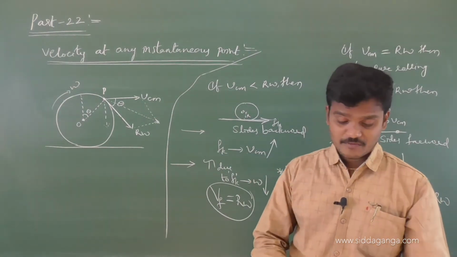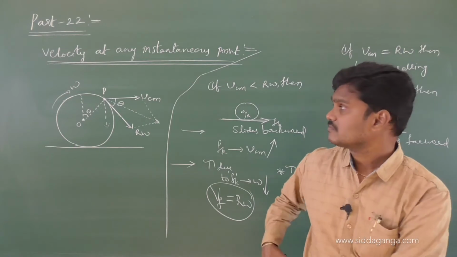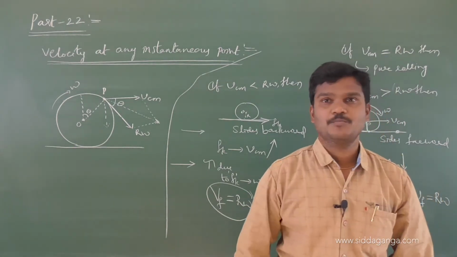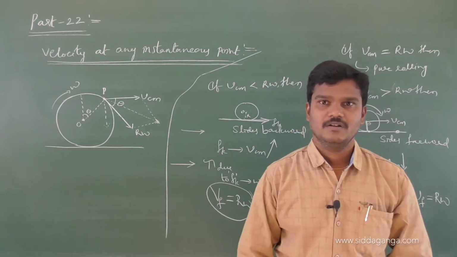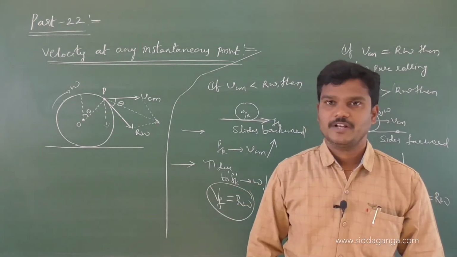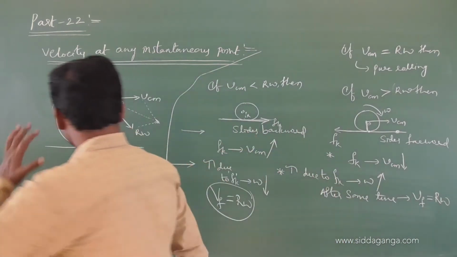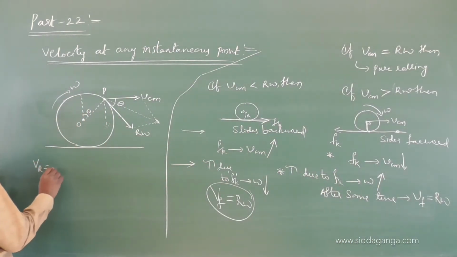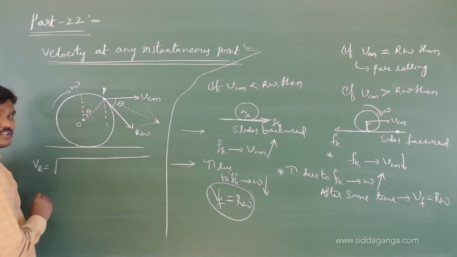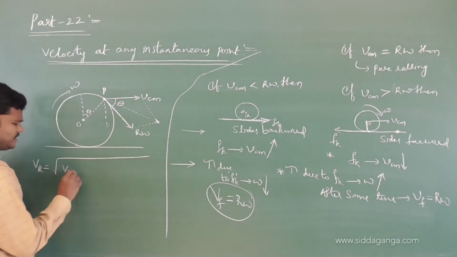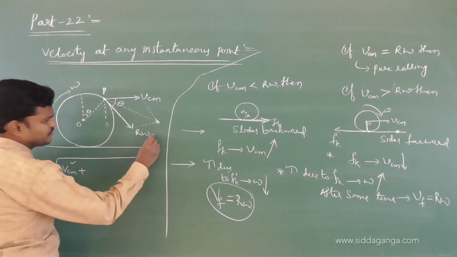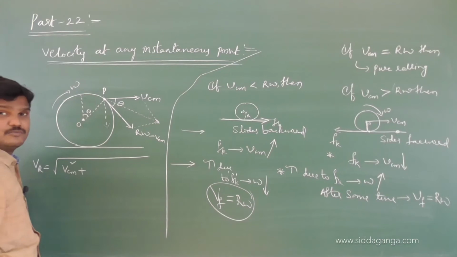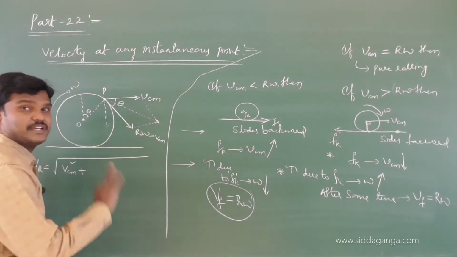Now, here what is the angle between the two? Theta. What are the two vectors? One is VCM. Of course, VCM is equal to r omega. What is the other one? R omega. So, the resultant velocity we can write as root of V1 square, nothing but VCM square. This is also the VCM value for pure rolling, because I am concentrating only on pure rolling without slipping.